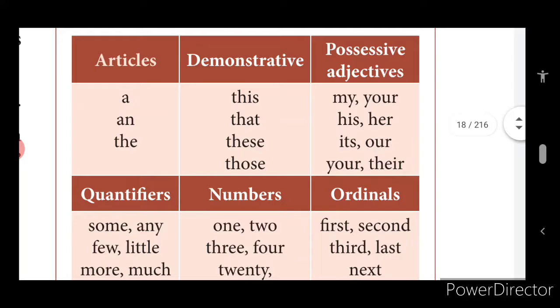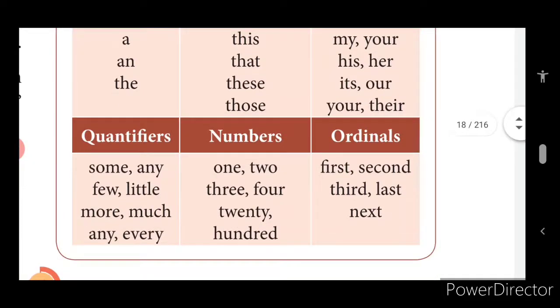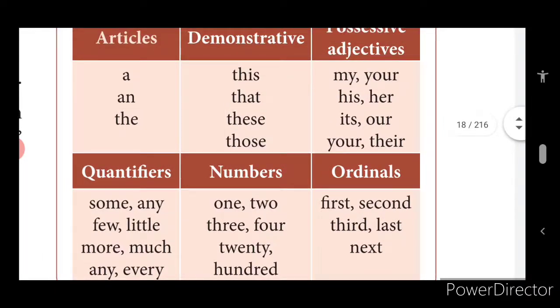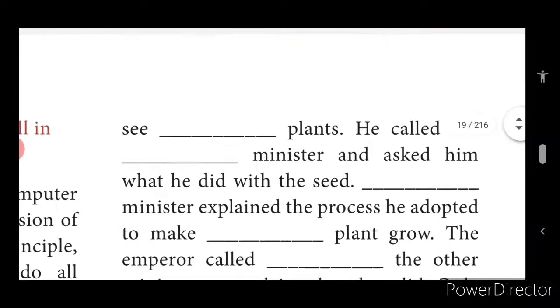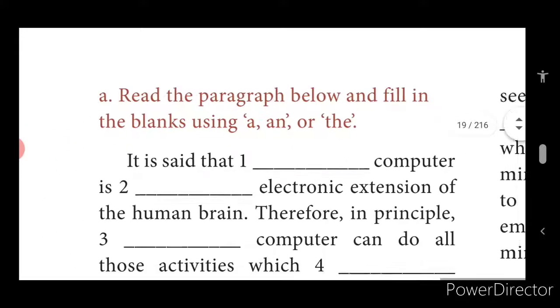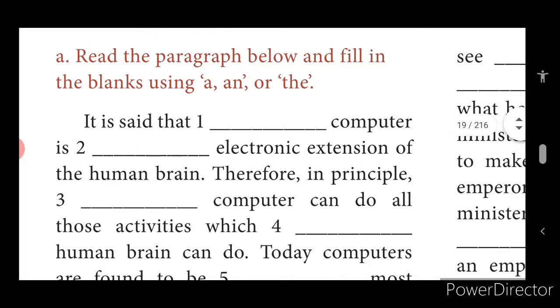When you are thorough with all this, articles, demonstrative, possessive adjectives, quantifiers, numbers, ordinals, these are all determiners. Only with the help of these are we able to make a proper, understandable sentence, children. These determiners all come before a noun. Now shall we see some sentences, children? Okay, we shall go on.